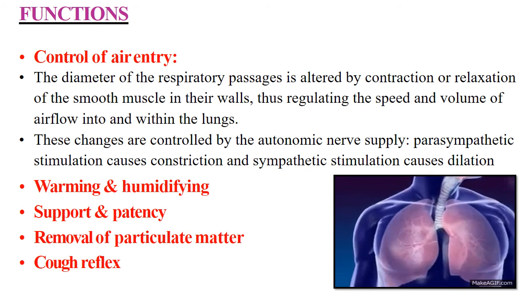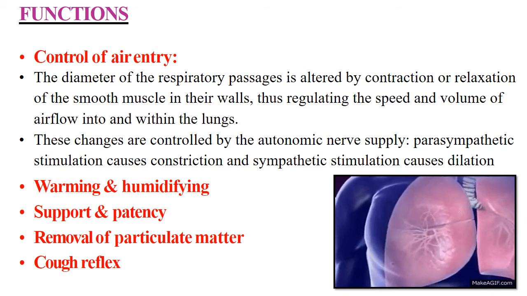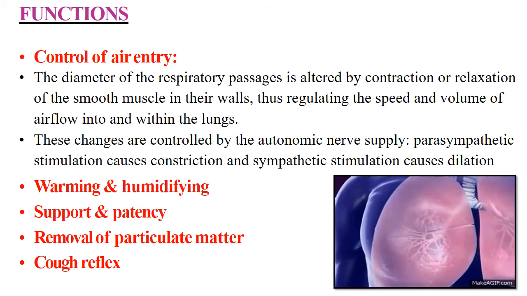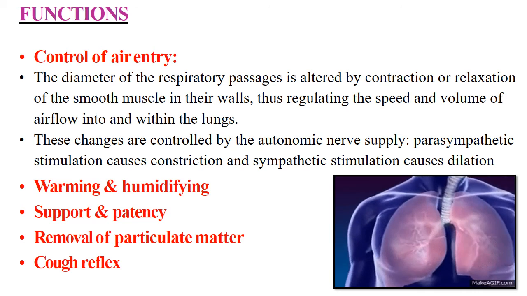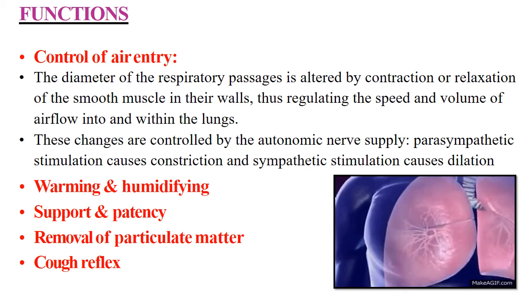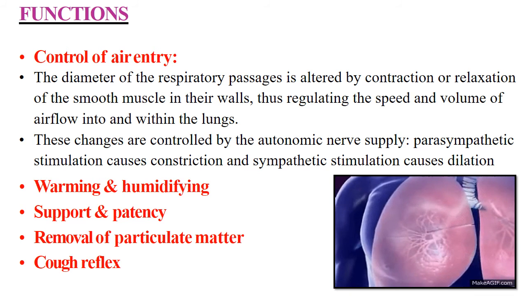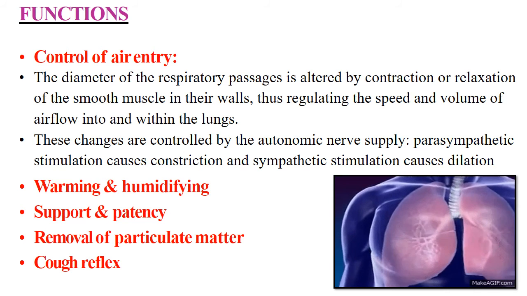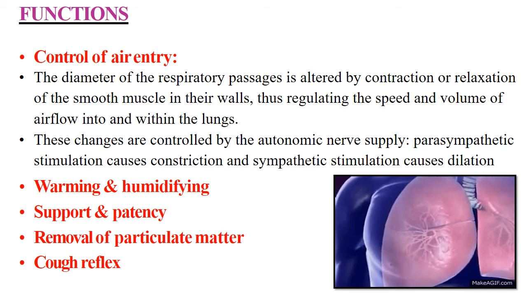The diameter of the respiratory passage is altered by the contraction and relaxation of the smooth muscle in their walls. Thus, it regulates the speed and volume of the airflow into and within the lungs. These changes are controlled by the autonomic nerve supply, that is, parasympathetic stimulation causes constriction and sympathetic stimulation causes dilatation, that you know.